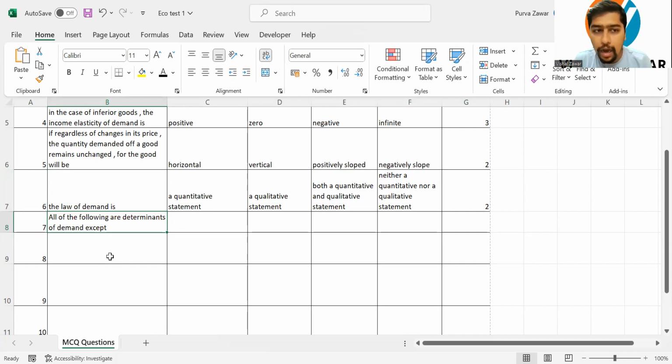All of the following are determinants of demand except. Simple question. All of the following are determinants of demand except.